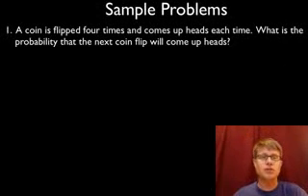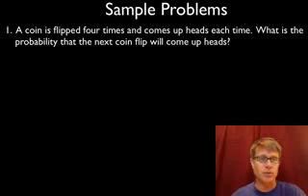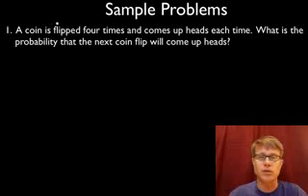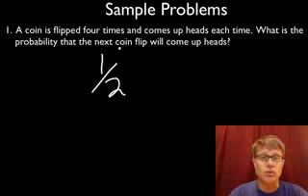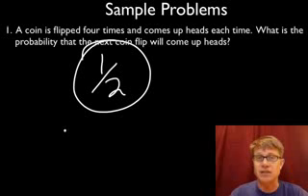Question 1. A coin is flipped 4 times, comes up heads each time. What is the probability that the next coin flip will come up heads? Well, everything that's happened in the past can't influence anything that's going to come in the future, and so it's a 1/2 probability that you'll get heads. In other words, you could have 10 kids, they could all be boys. What are the odds that the next one's going to be a girl?